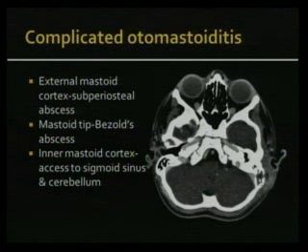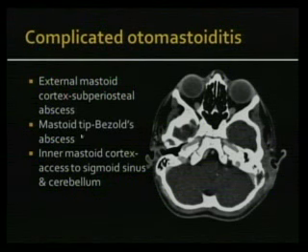Also, you can have involvement of the inner mastoid cortex, and once the inner mastoid cortex is breached, then the infection gets access to the extra-axial spaces in the intracranial compartment. It gets access to the sigmoid sinus as well as the cerebellum. So in this case, you can see that there is a destruction of the inner mastoid cortex, but there is no intracranial extra-axial collection such as an epidural or subdural empyema. You can see the sigmoid sinus is intact, and there is no evidence of dural sinus thrombosis.